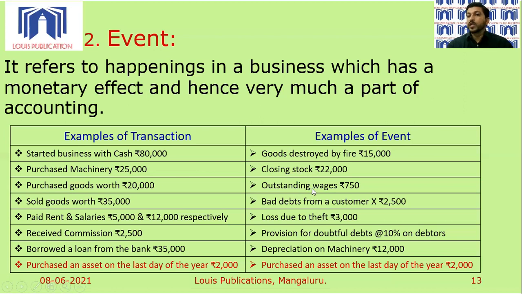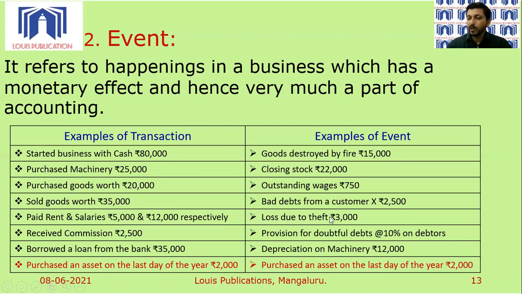See, wages are outstanding. Business is yet to pay wages to its temporary workers worth 750 rupees. Bad debts from a customer X. So when you're selling goods to customer X, Mr. X doesn't say that my debt is a bad debt. Over a period of time, when Mr. X is not able to repay his debts, we treat such debts as bad debts. And bad debt is a beautiful example of an event in a business.